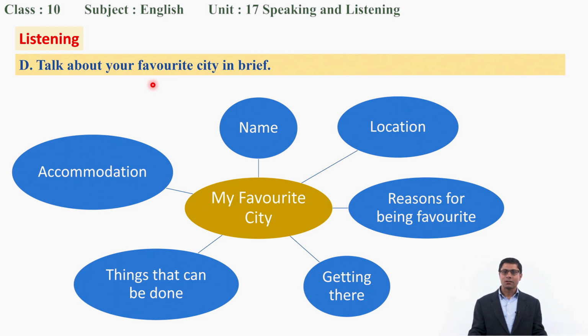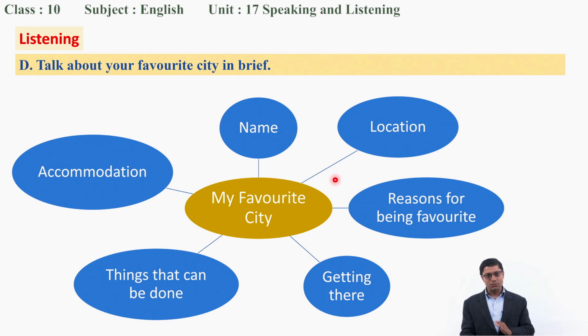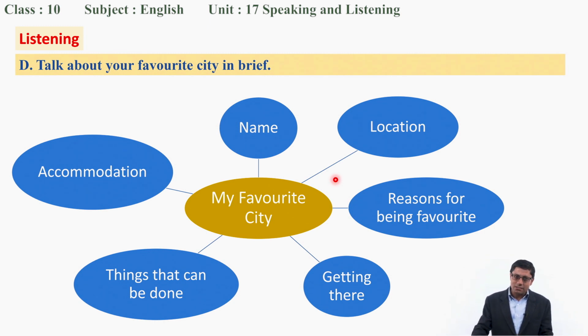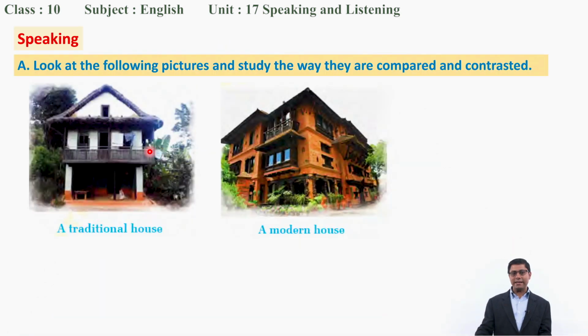Okay. All right. In this way, you share about your favorite city to your friend. All right. Can you do that? Okay, that's good. Dear students, now we are going to deal with the speaking task. Here we are going to make comparison again. See there, we do have two houses here and we are going to compare. First, we'll listen how people are comparing them.